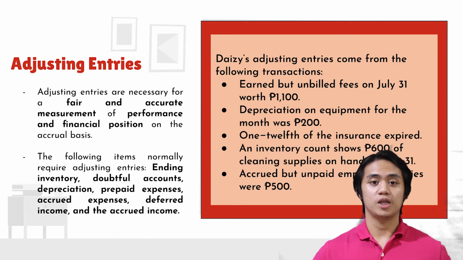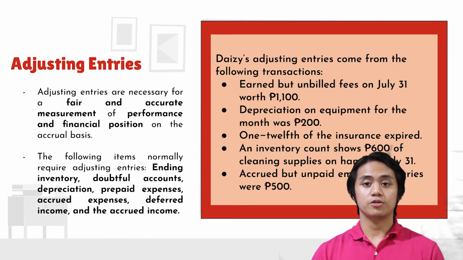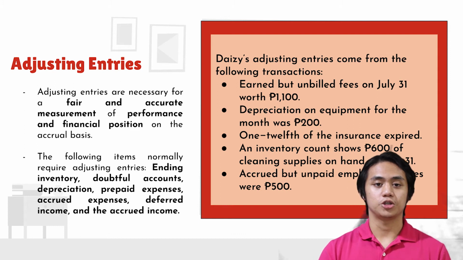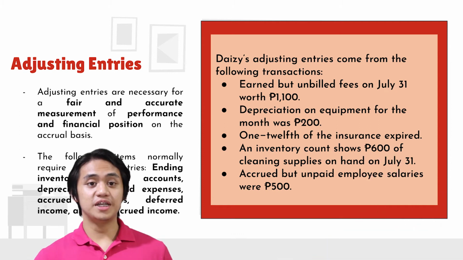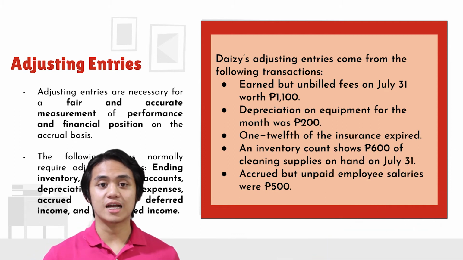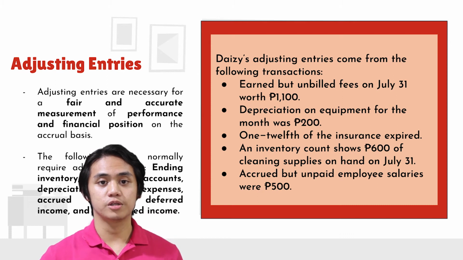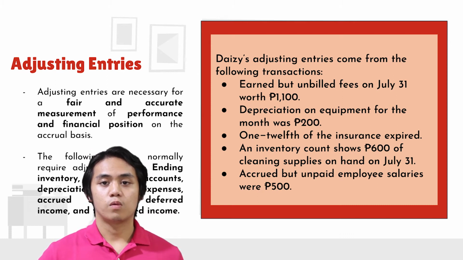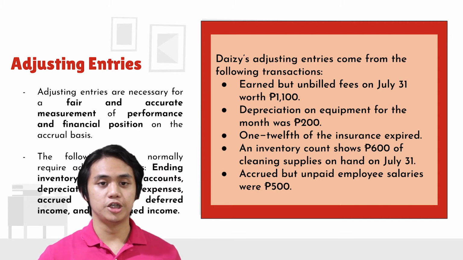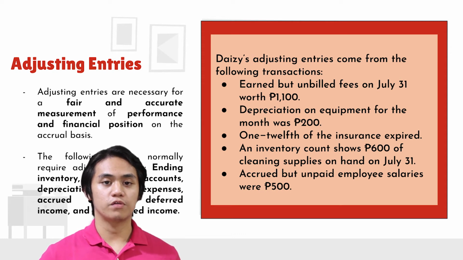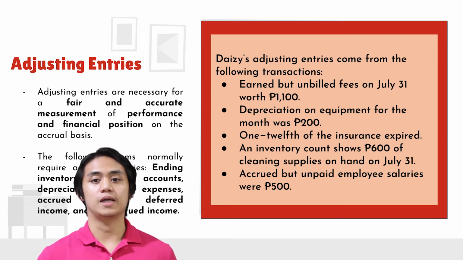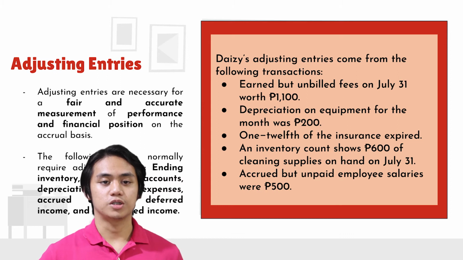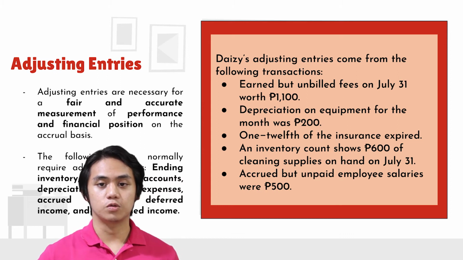The following items normally require adjusting entries: ending inventory, doubtful accounts, depreciation, prepaid expenses, accrued expenses, deferred income, and accrued income. Daisy's adjusting entries come from the following transactions. The first one is earned but unbilled fees on July 31 worth 1,100 pesos. The second one is depreciation on equipment for the month, which was 200 pesos. The third one is 1/12 of the insurance expired. The fourth one is an inventory account that shows 600 pesos of cleaning supplies on hand on July 31. And the last one is accrued but unpaid employee salaries of 500 pesos.